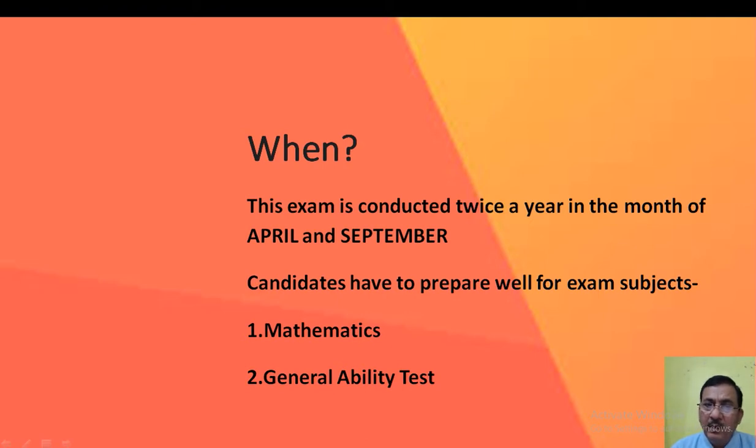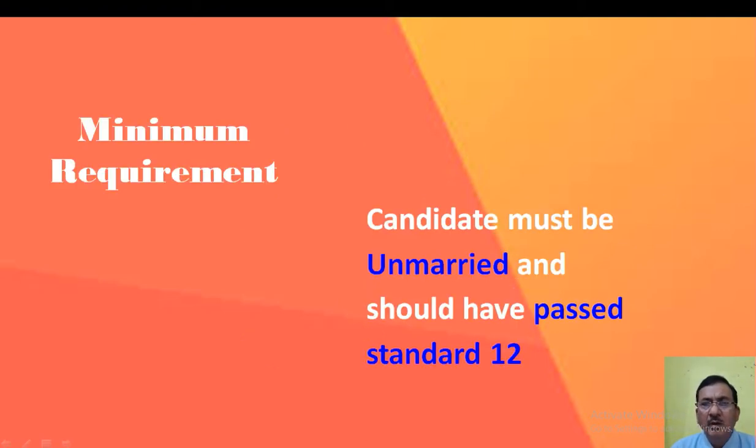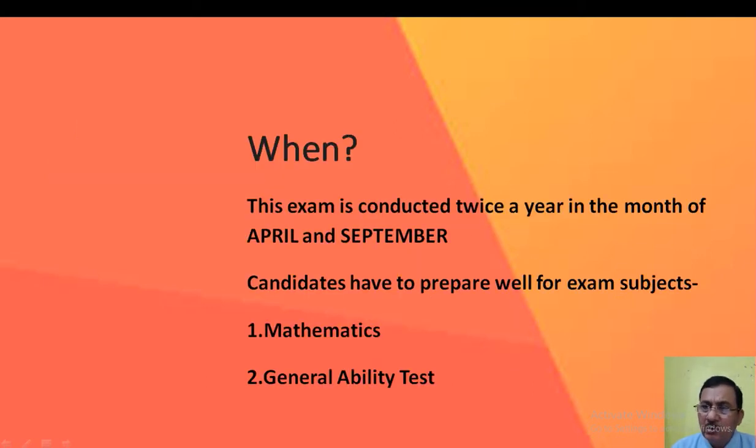The next paper is the General Ability Test. Let us discuss why most of the students find it critical. When you are in school, social science is the subject most hated by children.